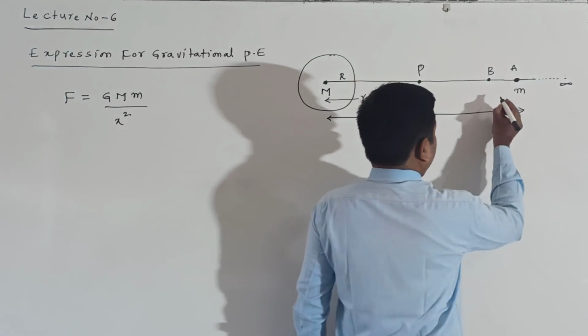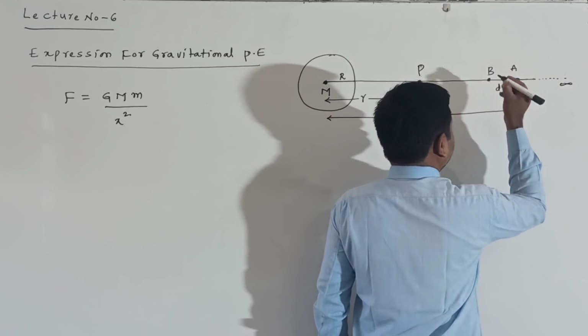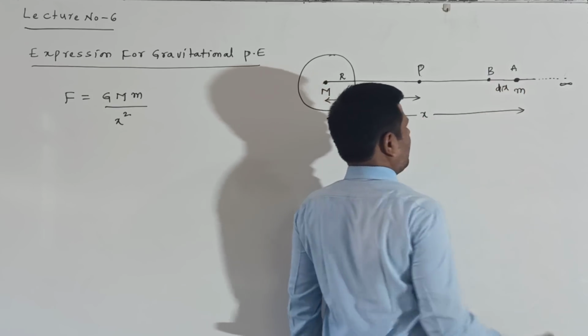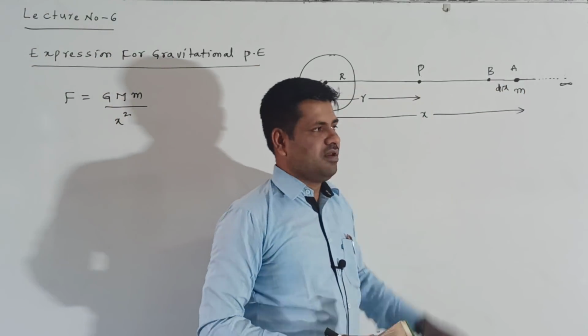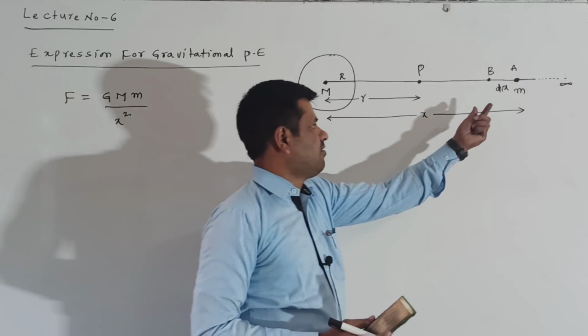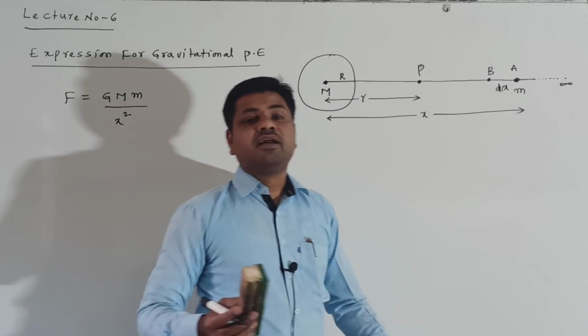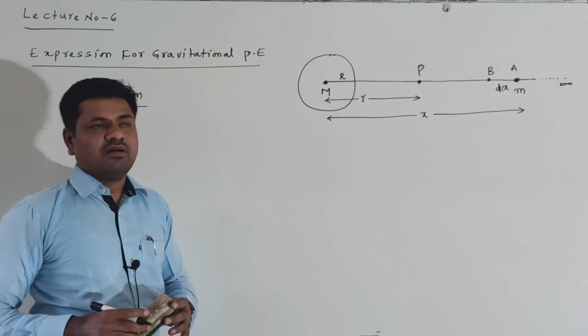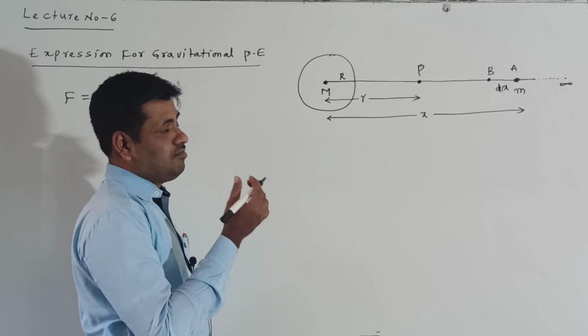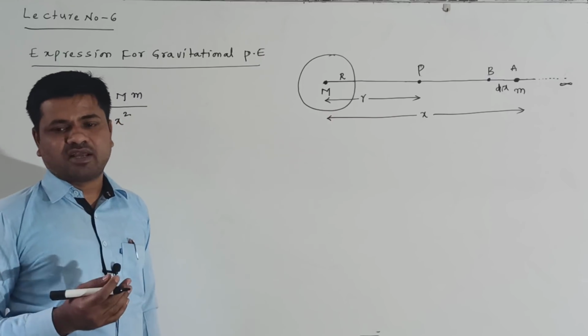We have to do some work. I am bringing it a distance dx, from A to B. I want to bring the small mass m from A to B, a distance dx. When bringing the small mass m from A to B, we have to do some work.